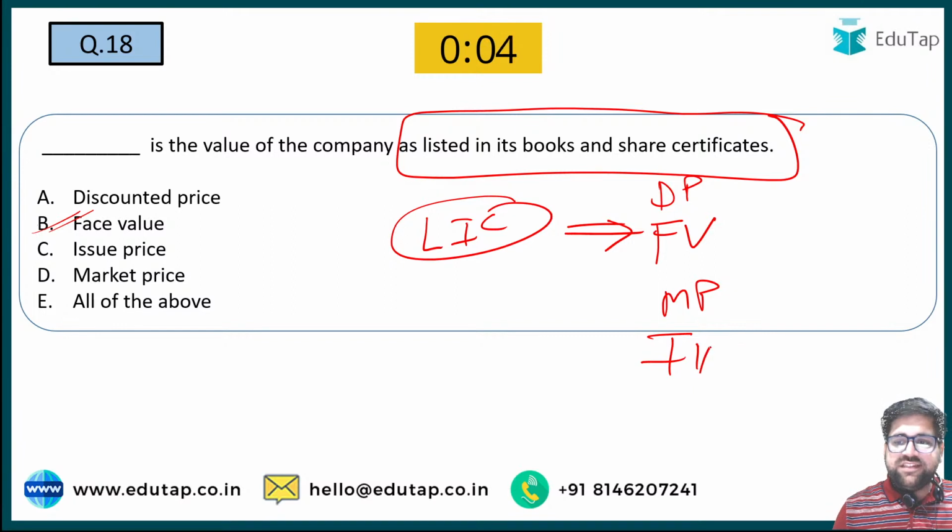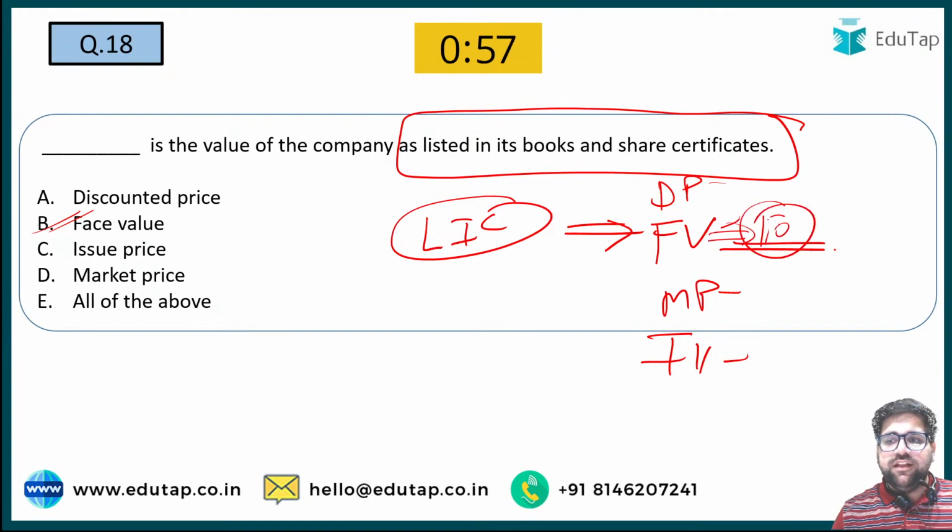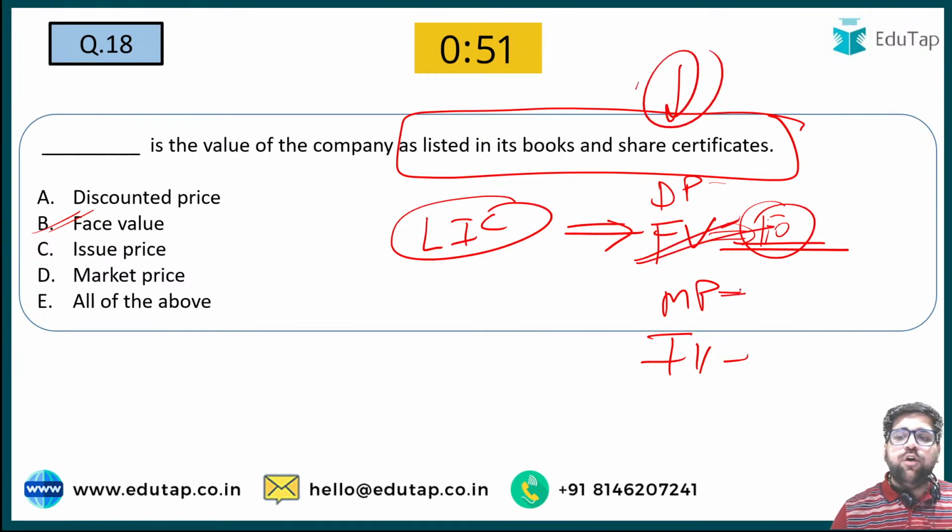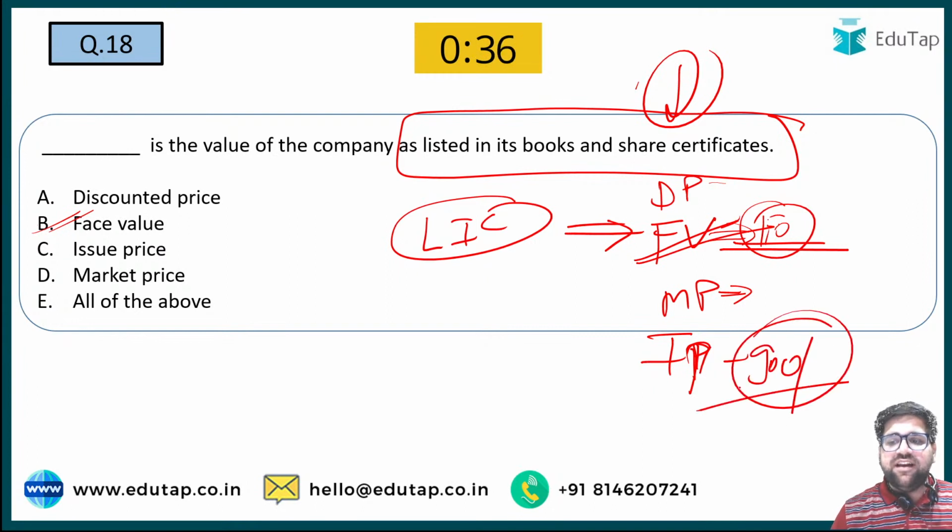Now, please listen to this particular explanation. If you see the LIC IPO, which was very much in the news of late, the face value per share was rupees 10 only. So if you understand the certificate thing, the face value per share was 10. Although the market price after the issue was higher, and that's what issue price is all about. Issue price says that after the IPO opens up, what will be the market price. Now the market price according to that particular IPO was 900, if I'm not wrong, in the 900 levels.